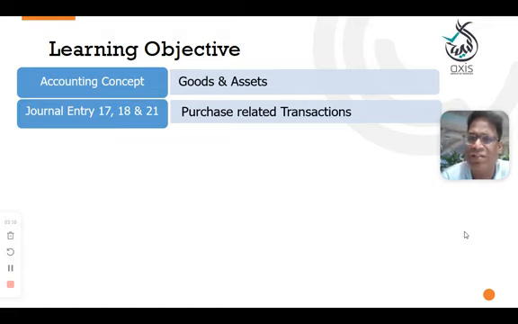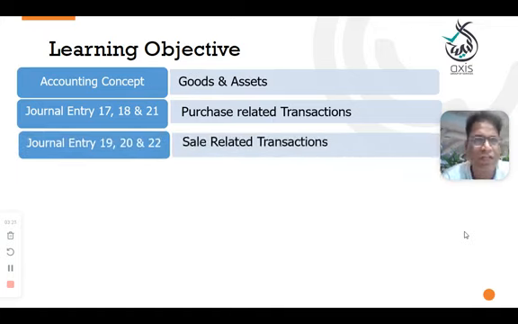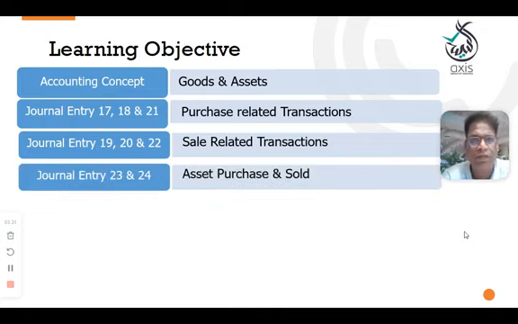Those are related to purchase related transactions. That means if you purchase goods, what will be the transaction, what is the treatment? If you purchase the asset, what will be the transaction and what will be the treatment? As well as entry number 19, 20, 21 related to sales. If you sold the goods, if you sold the asset, what will be the treatment? So next is entry number 23 and 24, purchase and sale of assets.